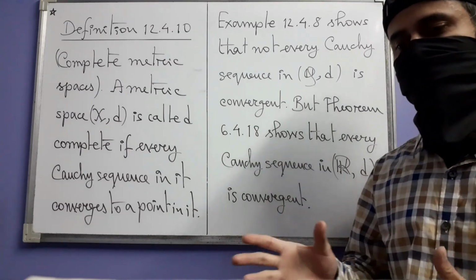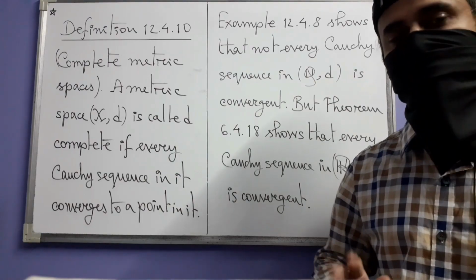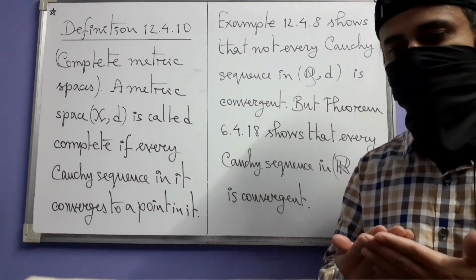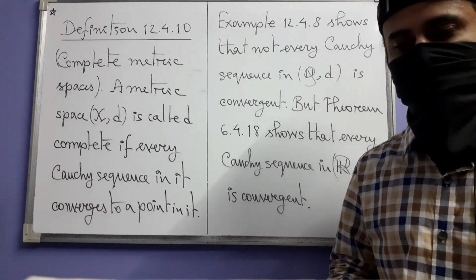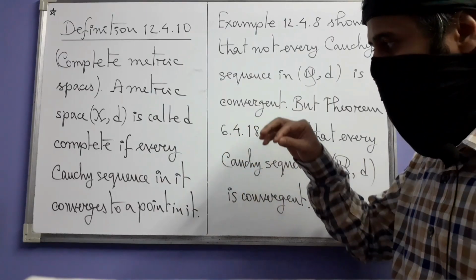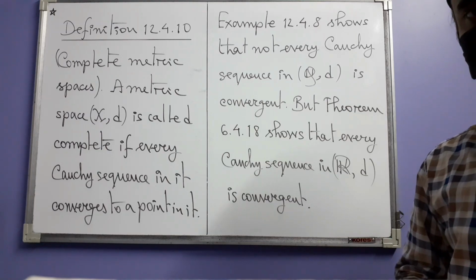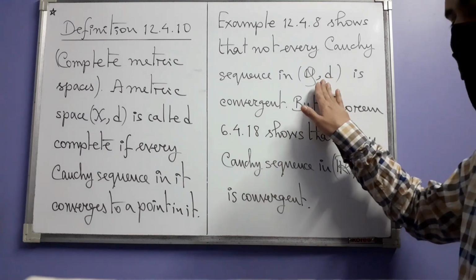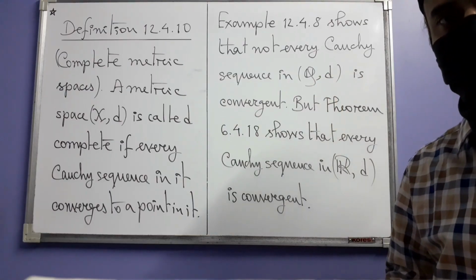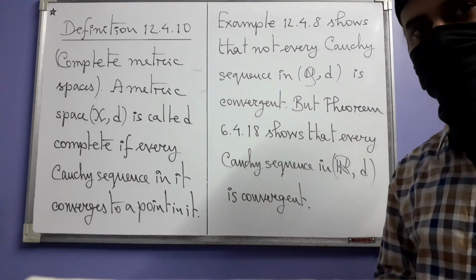Now, if you are working with a sequence of simple things, and that is Cauchy, that means its terms are getting closer to each other, then you would want to know whether it is really going to approximate something complicated. That something complicated should be there in the space, but that is not always in this space. So that is why you have a problem in doing analysis, or in fact calculus, if you only use rational numbers. That is why we need real numbers.